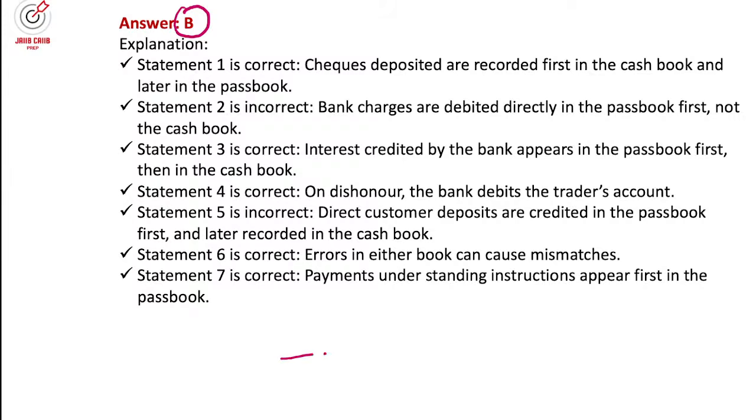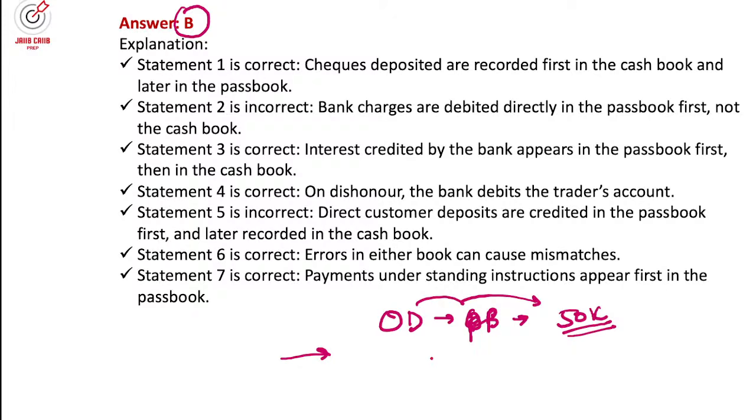And sometimes they'll give you some small numericals also, like let's say the overdraft balance. Anyone who wants to solve this? Overdraft balance as per passbook was 50,000.